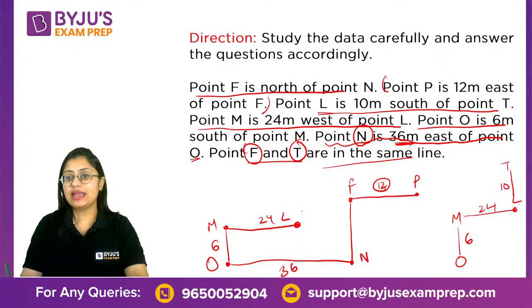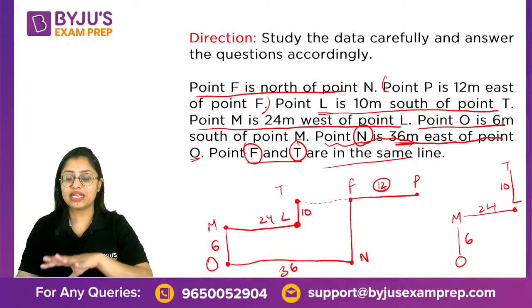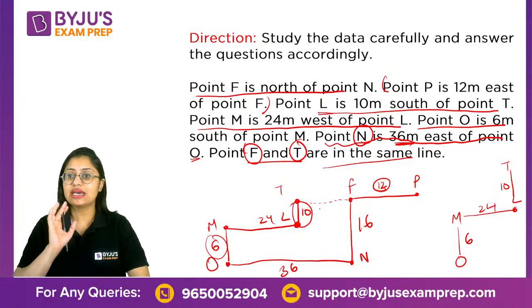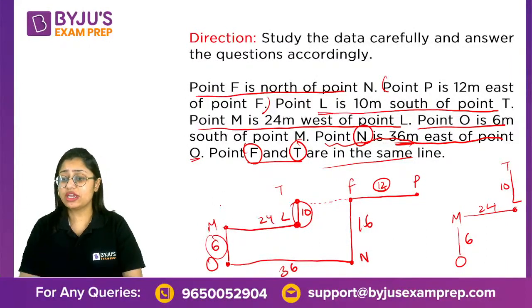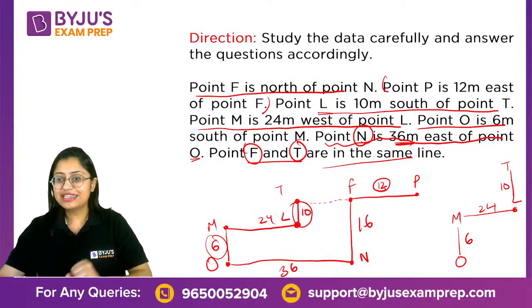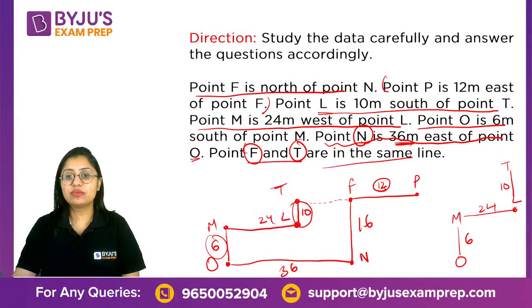This should be L. The only way this 10 meters and T and F in a straight line is going to happen is like this. 6 is long, 10 is not long. So this one should be 16. Why, ma'am? 10 plus 6. So this is the correct diagram according to me. Please check if your diagram is correct or my diagram is correct for that matter. Does your diagram match with mine?